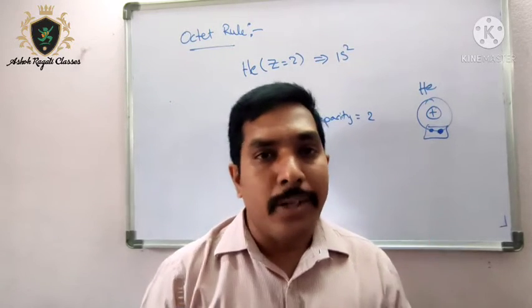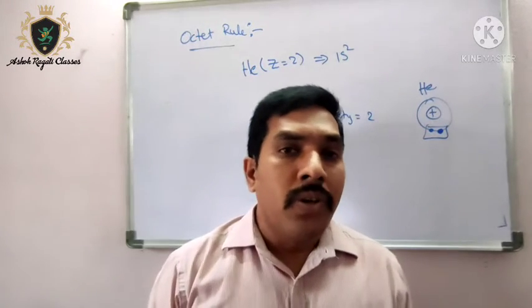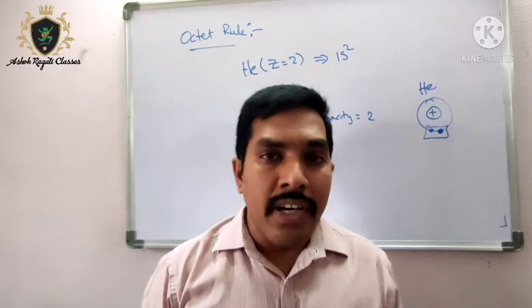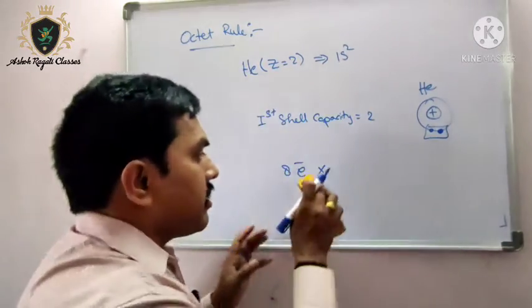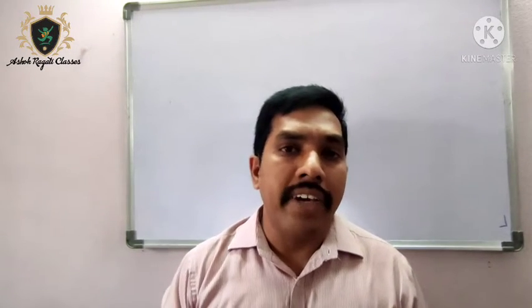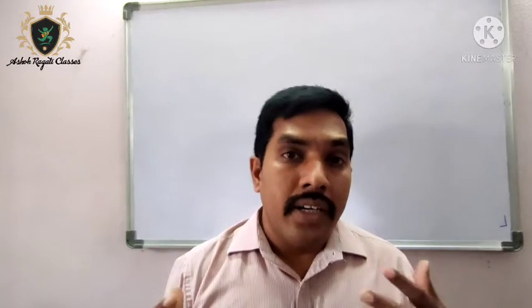Okay, this is the octet rule. Now let's know why the other elements are trying to get this 8 electron configuration. The elements which do not have 8 electrons in the outermost shell try to get stability by getting 8 electrons in their outermost shell.